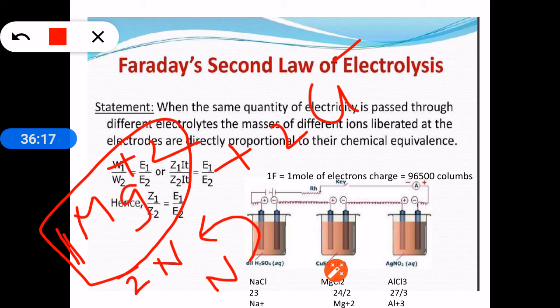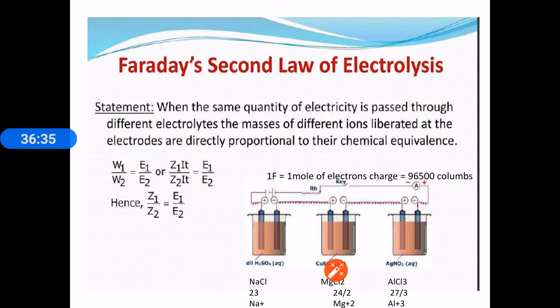That means the atomic weight of magnesium by 2, that is 24 by 2. That atomic weight by charge, here 2, or atomic weight by valency, is called equivalent weight. And sodium is deposited as 23 grams and magnesium will deposit only 12 grams. That is the equivalent weight of magnesium.